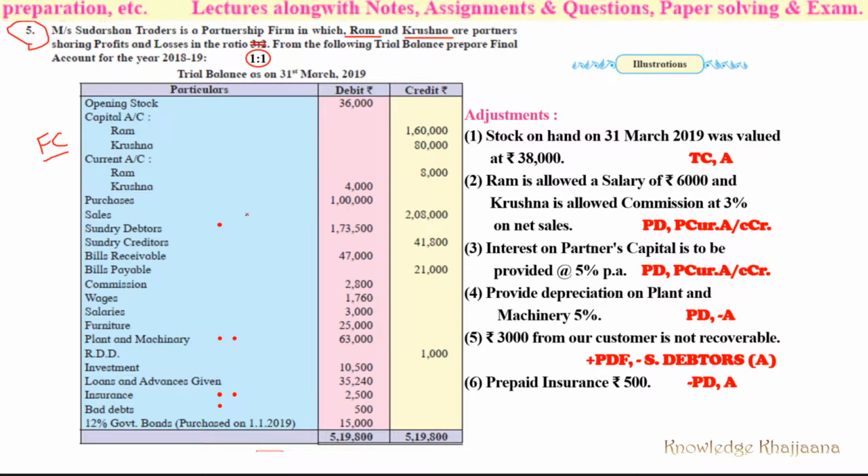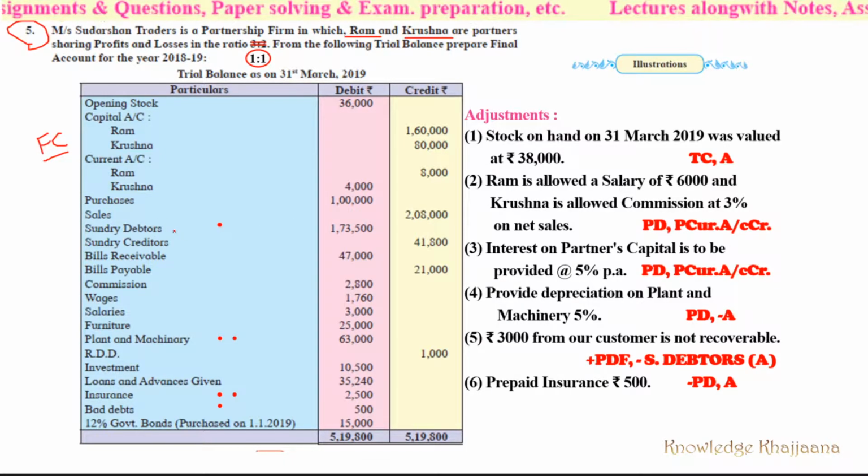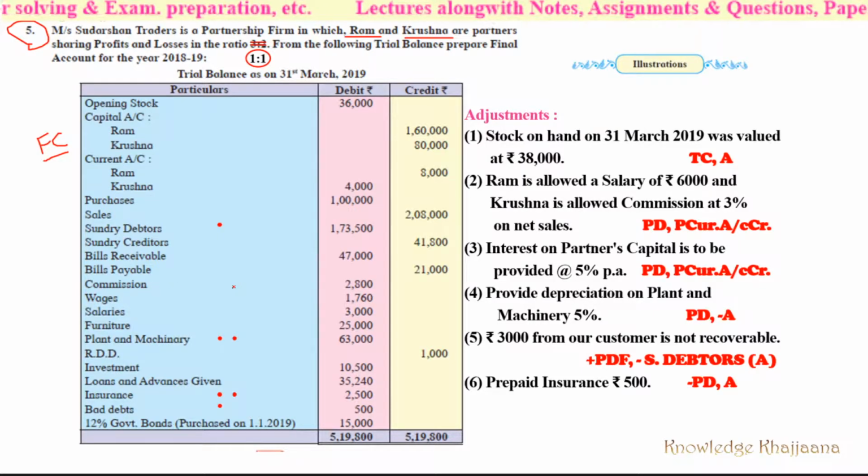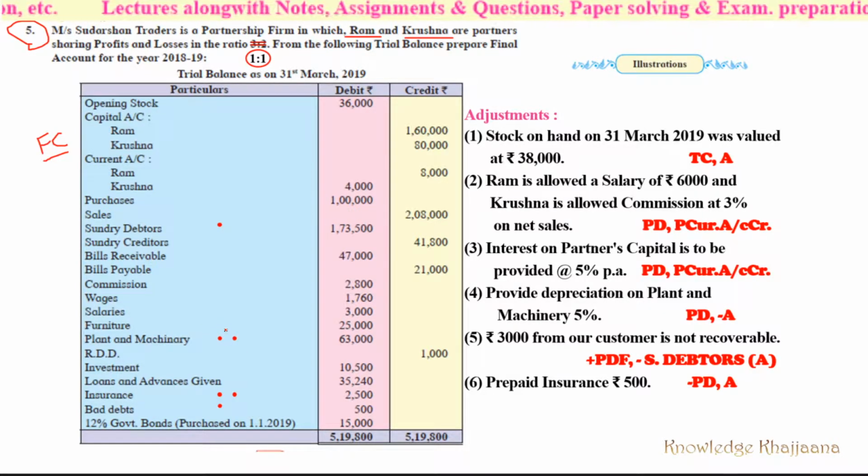Then purchases, trading account debit side; sales, trading account credit side; sundry debtors, assets; sundry creditors, liability; bills receivable, assets; bills payable, liability; commission. See, this commission is given on the debit side, so this is commission paid, profit and loss account debit side. Wages, trading account debit side; salaries, profit and loss account debit side; furniture, assets; plant and machinery, asset; reserve for doubtful debts is given on the credit side.